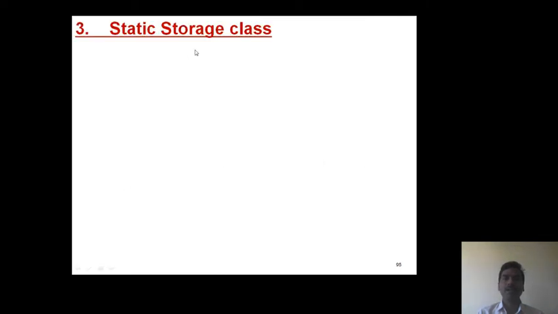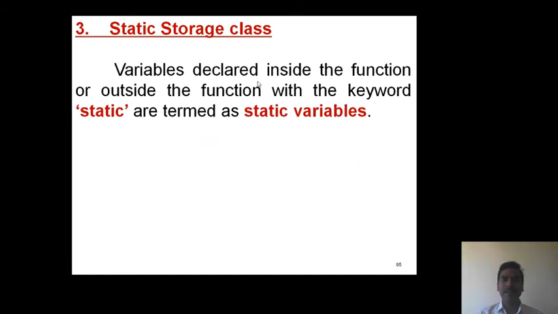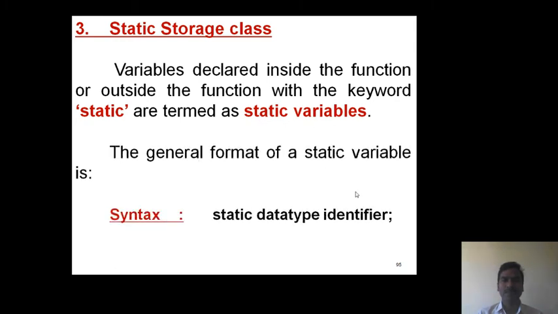Third one, static storage class. Variables declared either inside the function or outside the function with the access specifier static are termed as static variables. The general format. Now it starts with the keyword static.